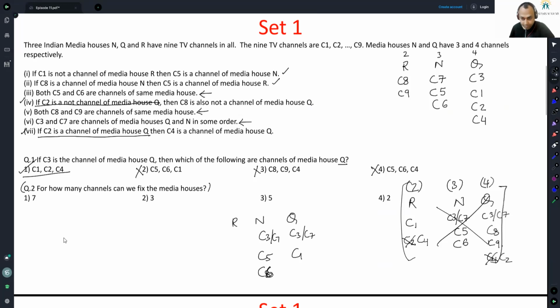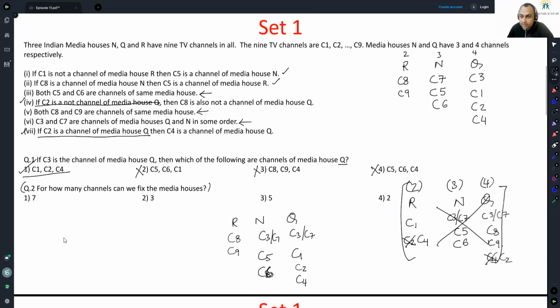So this entire storyline is used up, is bad. C1 is here. So if C2, C8, C9, let me place them here. C8, C9. If I place C8, C9, the two people left here will be C2, C4. The problem with this is condition 4. If C2 is not a channel of media house Q, C8 cannot be here. So C8, C9, I cannot place here. To get rid of them, let me put C8, C9 here. So C2 and C4 will be left.